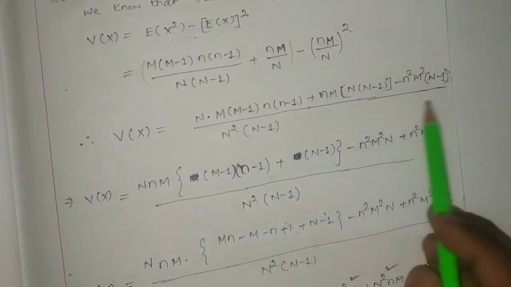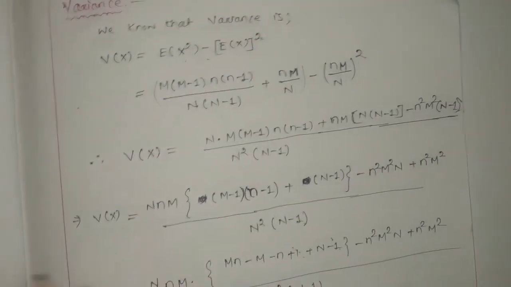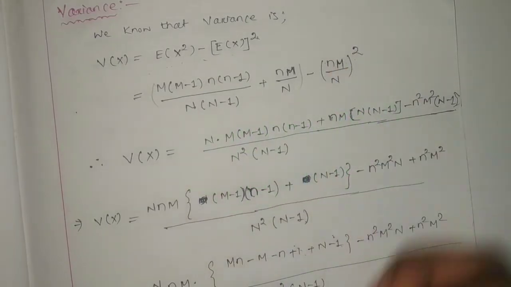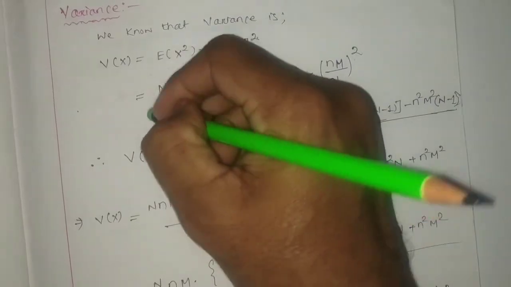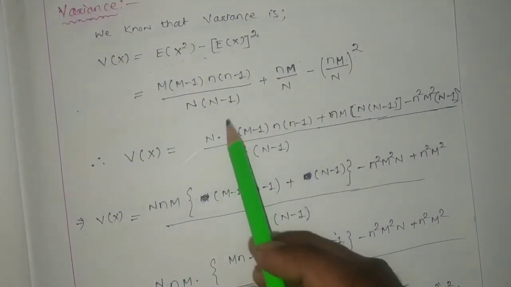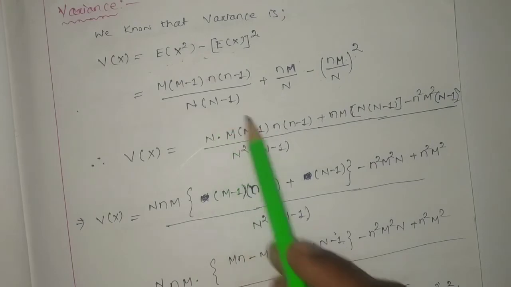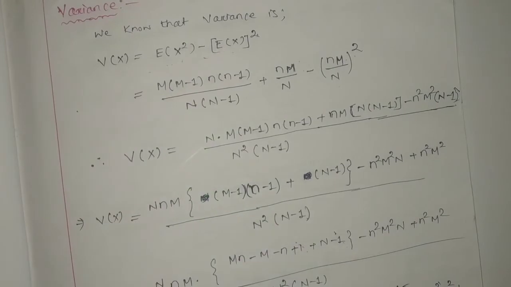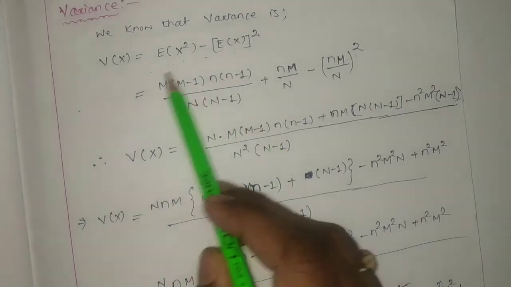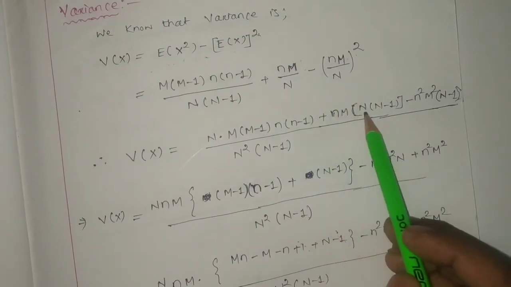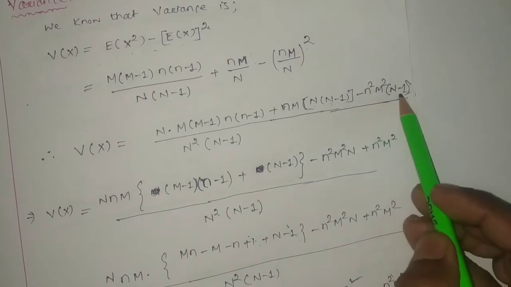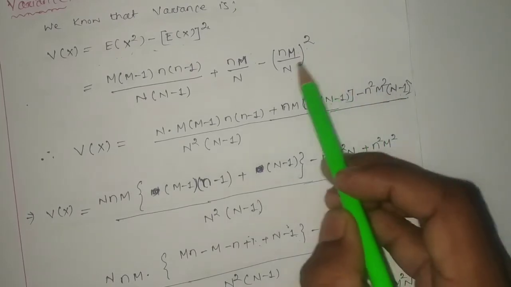So here only simplification is there, and finally we got this one. So in the simplification, you see what I have done, I just added the 3. And we got this one. See here, N square (N minus 1) by LCM. So here capital N is multiplied with this one, and with this one it is multiplied by N into N minus 1, obviously. So here N square M square will be multiplied by N minus 1, because N square is there.